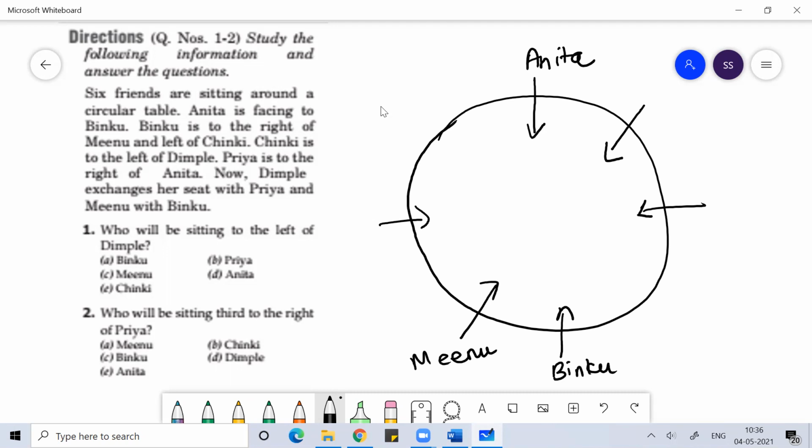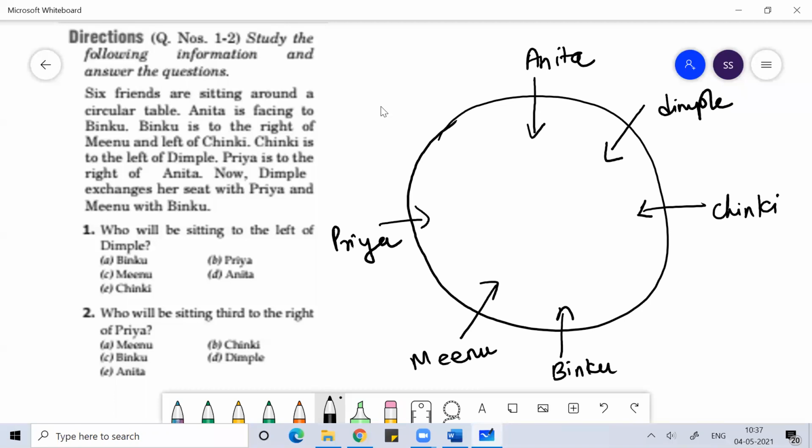Then Chinku is to the left of Dimple. And Priya is to the right of Anita.